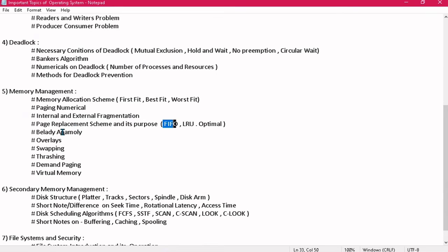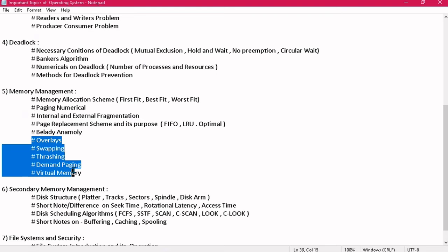So once you do that, you will be very clear with this also. Now there are questions related to the short note. So you may get a short note on overlays, swapping, thrashing, demand paging, and virtual memory. You have to also explain the diagram as well as the theory related to it. Once you are clear with the diagram associated with these terms, you can very well explain that, right?